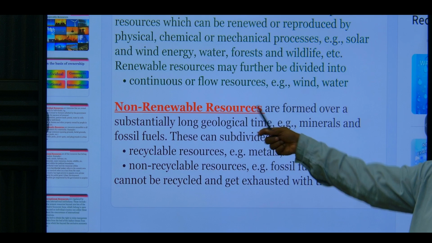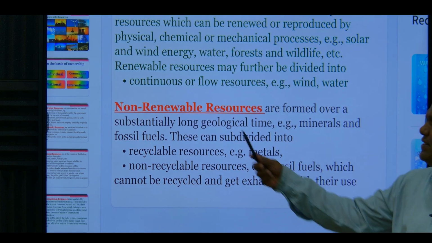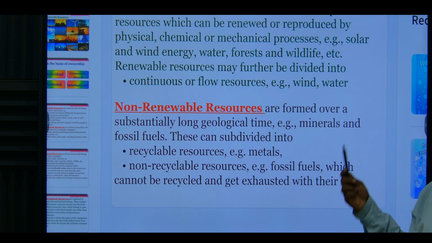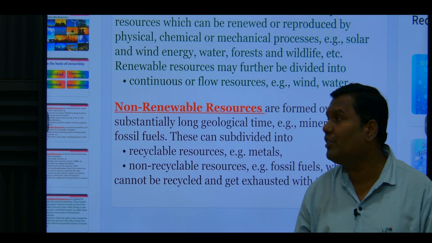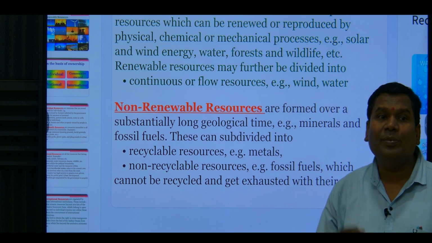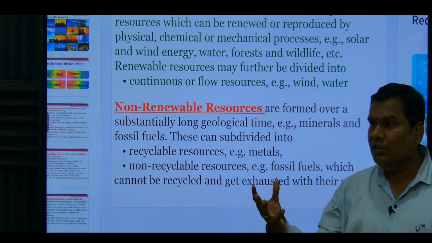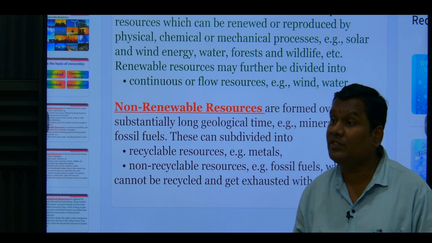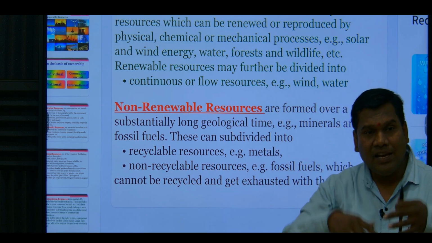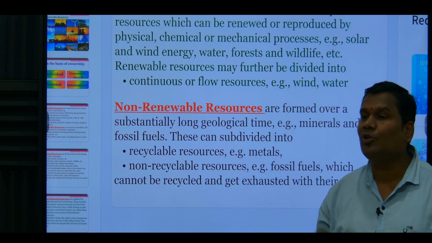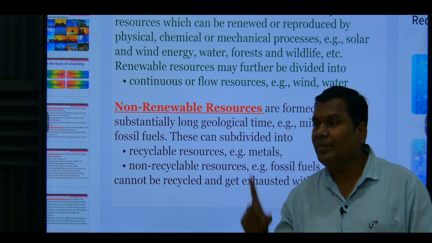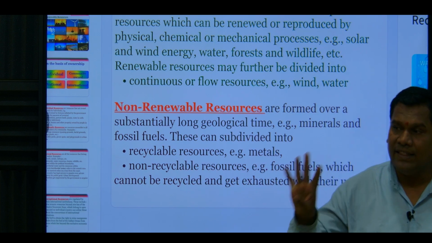Non-renewable resources take a substantially long geological time. It requires a lot of time to produce non-renewable resources like coal and petrol. You know that coal is obtained from the carbonization of plants, and it requires millions of years for the production of coal. And coal has four types: peat, lignite, bituminous, anthracite.